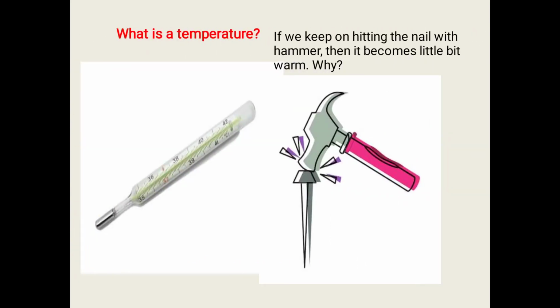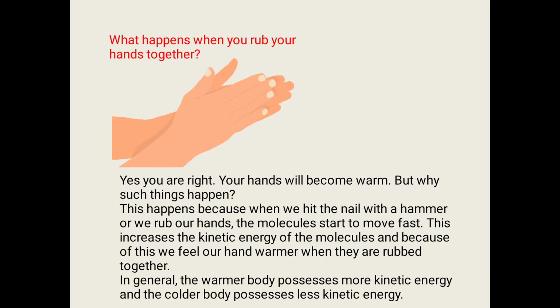Now, before understanding the zeroth law of thermodynamics, let us understand what is temperature. You can see the picture here. There is a thermometer, and on the right side you can see a nail and a hammer. If you keep on hitting the nail with the hammer, then it becomes a little bit warm. Why? What happens when you rub your hands together? Look at this picture. If you rub your hands together, your hands will become warm.